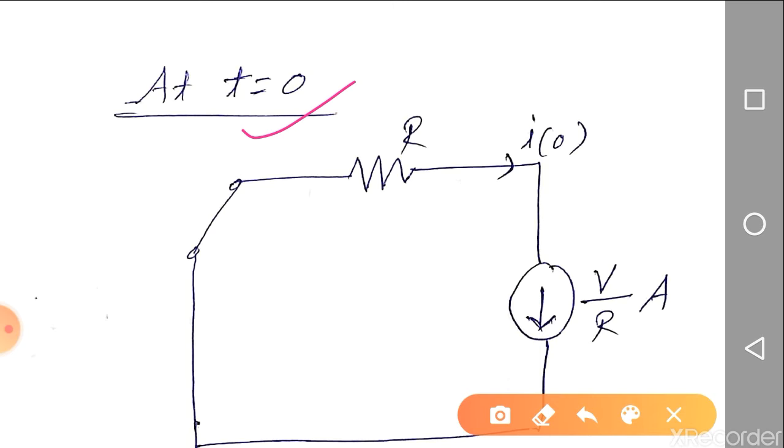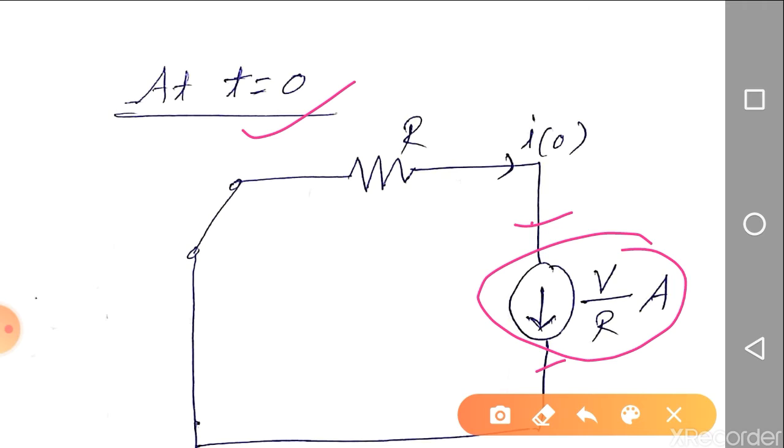So in this circuit, if we want to maintain the current flowing through the inductor, or in this branch, the same as I of 0 minus, what should be the behavior of the inductor? The inductor should behave as a current source. Very, very important conclusion with a non-zero initial condition.